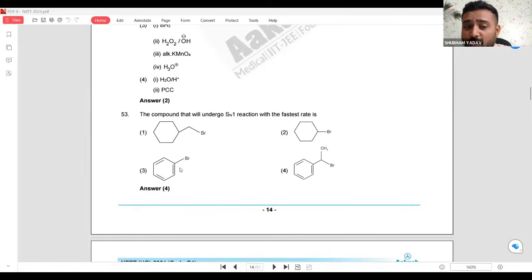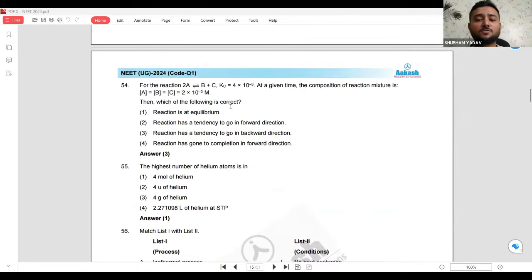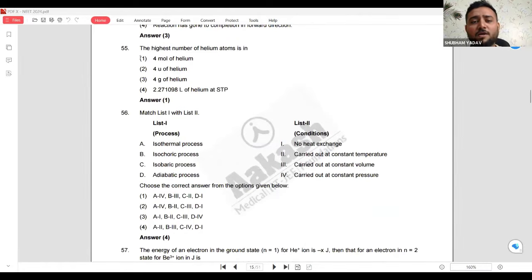But when you make a carbocation here, you can see first it is in conjugation and second it is a double bond here. So breaking this double bond is very tough. So this will not give an SN1 reaction. So the questions are easy. This you have to solve. Okay, do the solving.